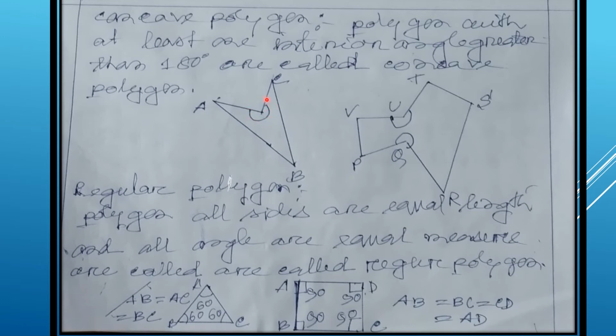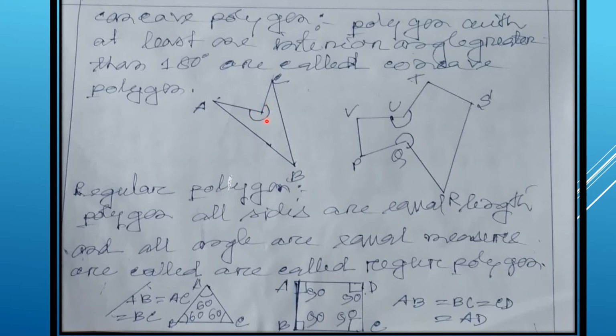If you draw a straight line like this, then it will be 180 degree up to here, and again this part is greater. So obviously it is more than 180 degree, but less than 360 degree. Why? The complete angle is 360 degree. It is more than 180 and less than 360, so it is called a reflex angle.